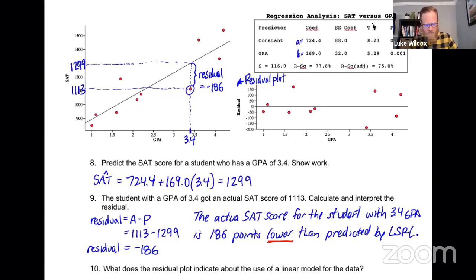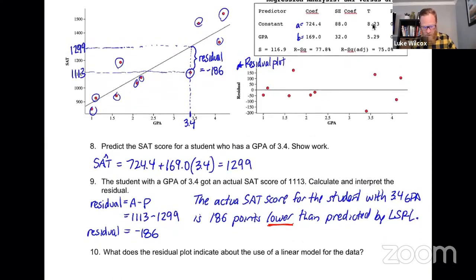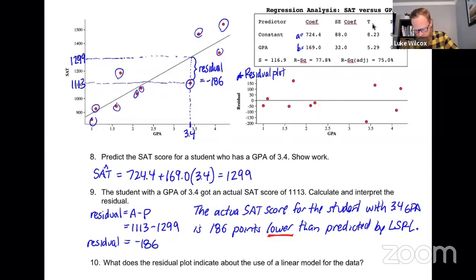And so sure enough, if you look at the scatter plot, any of these values that are below the line of best fit, those are all going to have negative residuals. And all these values above the line of best fit, well, those are going to have positive residuals. All right, let's move to, oh, by the way, I want to note here, when you look at the residual plot, find the X value, the GPA of 3.4, and you can find that student that we've just did the calculation for. And sure enough, if you look over here at the residual, it seems reasonable that that residual would be negative 186, right? You can see that in the residual plot. So let's talk a little bit more about that residual plot.